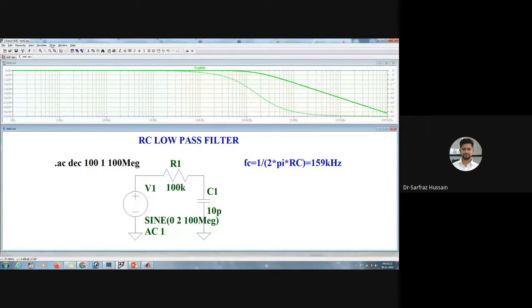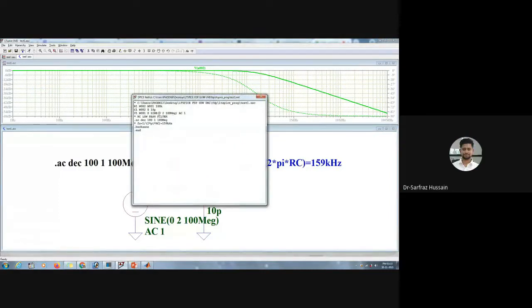So if we have a HSpice code, if you have a netlist, that also you can simulate. So what we can do is go to tools. Sorry, there is an option. Yes, we can go to View. Then we can click on SPICE Netlist. Suppose I want to see the netlist for this particular circuit, so I can click on View, then click on SPICE Netlist. Okay, so here I will get this particular netlist.